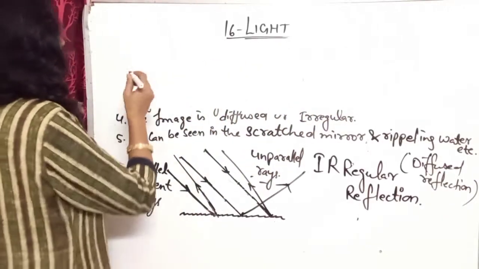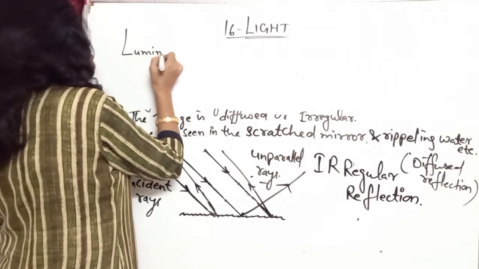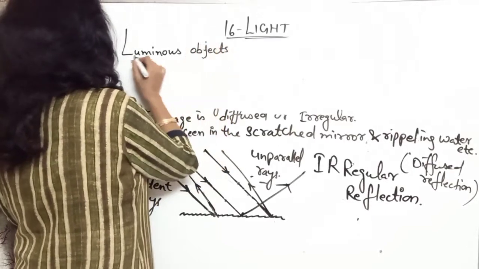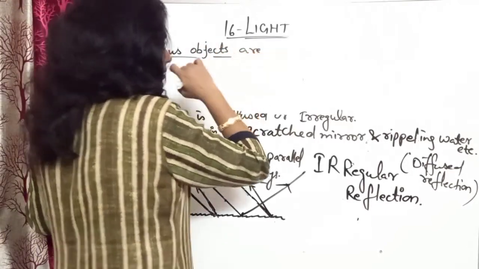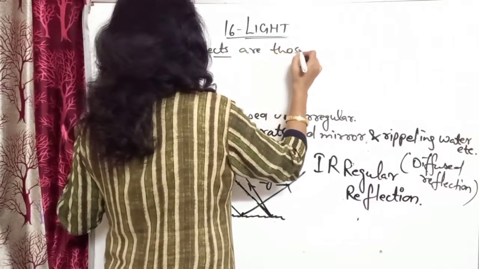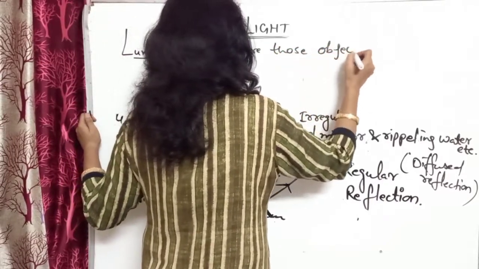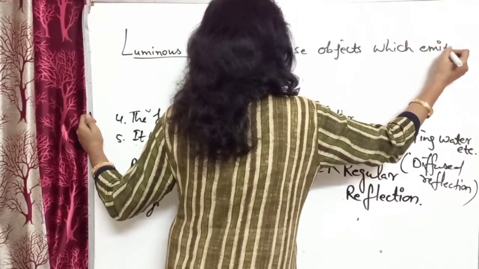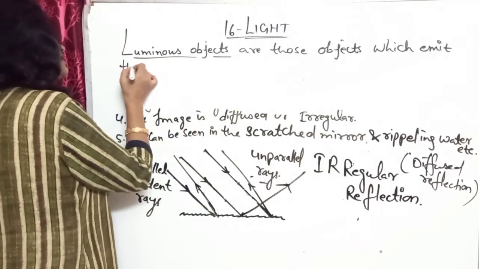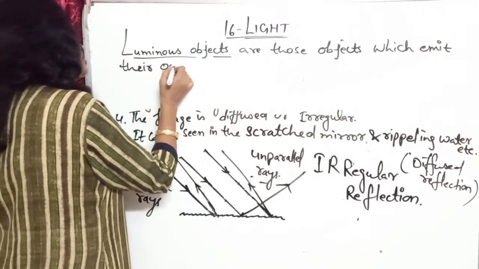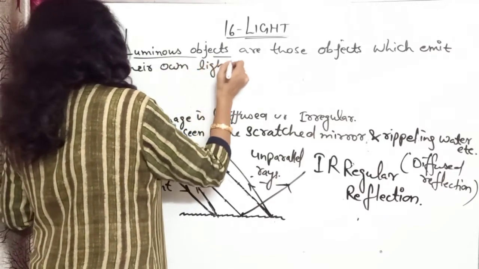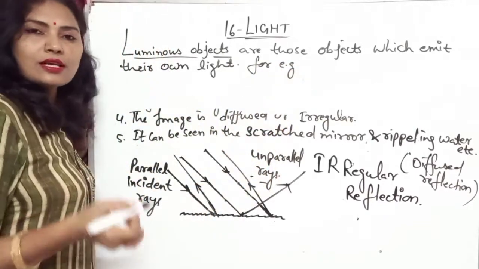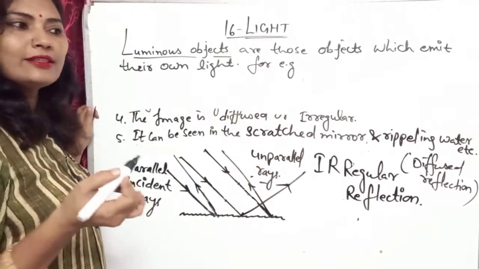Luminous objects are those objects which emit their own light. For example, sun, stars, candle, tube light, these are the luminous objects.